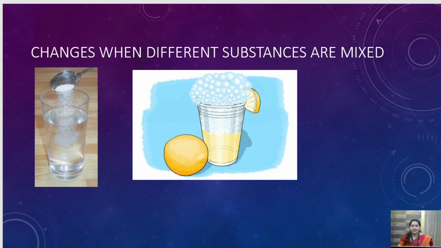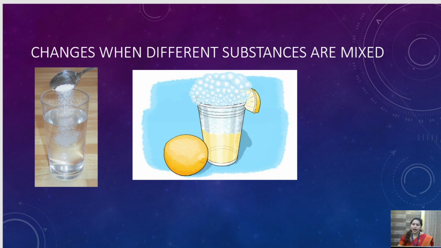So, for this, let's see what is written in the chapter, and then we'll come to this figure again. When salt is mixed with water, it dissolves, forming a solution. You also saw that we can get back the salt by evaporation of water. By boiling the water, water will be converted into vapor, and we can get the salt back.